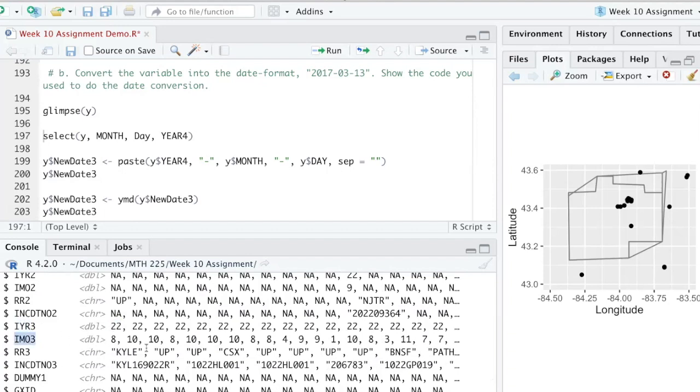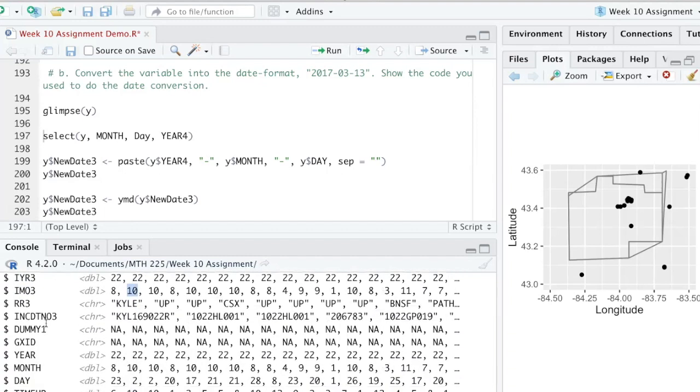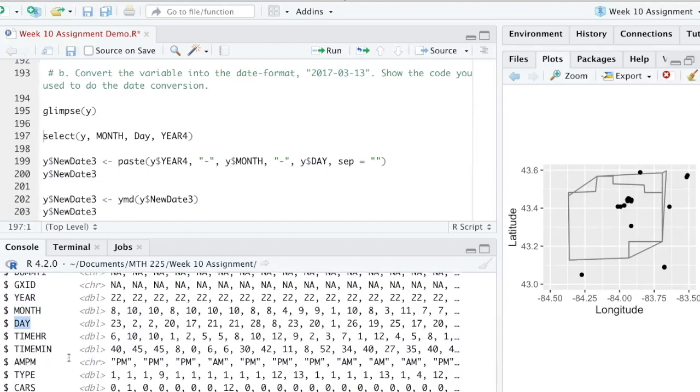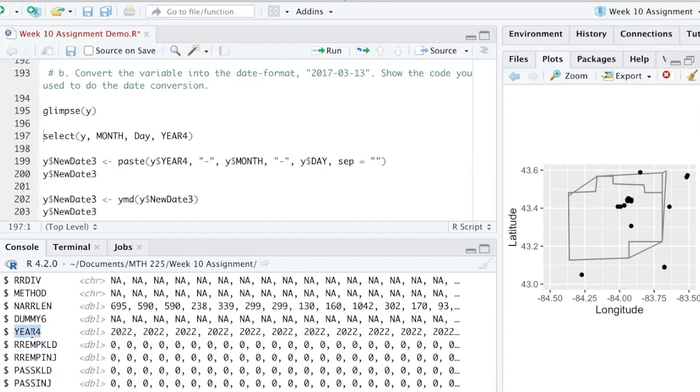We have one variable here that corresponds to the month. And you go down further, you see year is a 2-digit year, month is a number, day is a number, and we also have time in minutes and the AM, PM. You'll also notice that there's another variable down here called year 4, which gives the 4-digit year, and that might be useful here because we're looking for a 4-digit year.